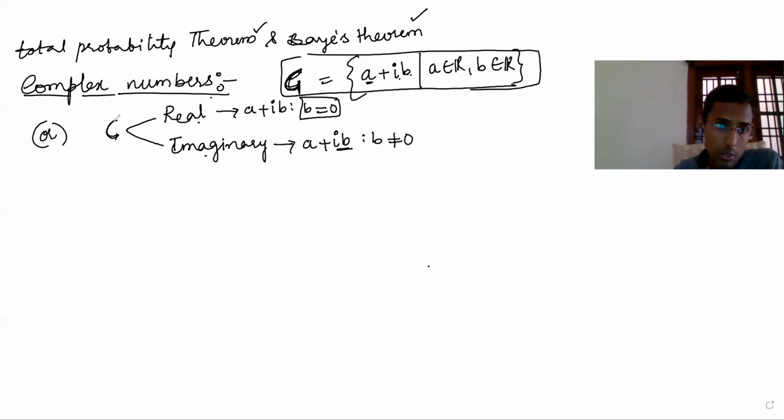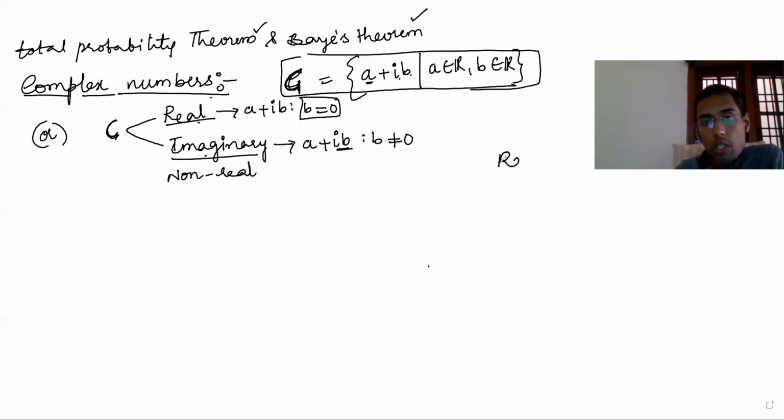Many people think complex numbers mean only imaginary numbers. So this is real and this is imaginary. Another name for imaginary is non-real. Non-real is imaginary.